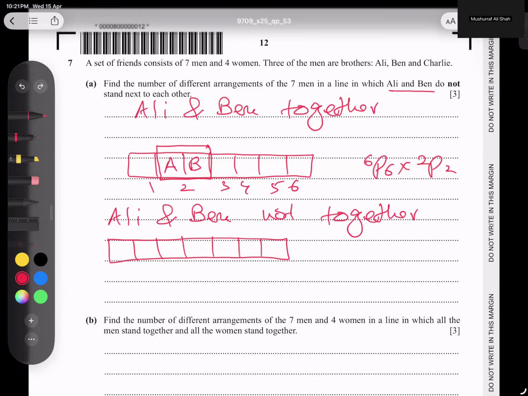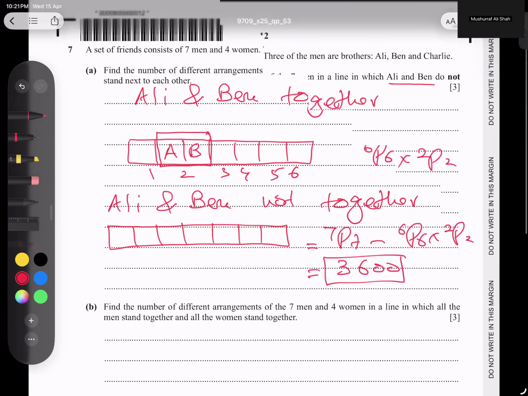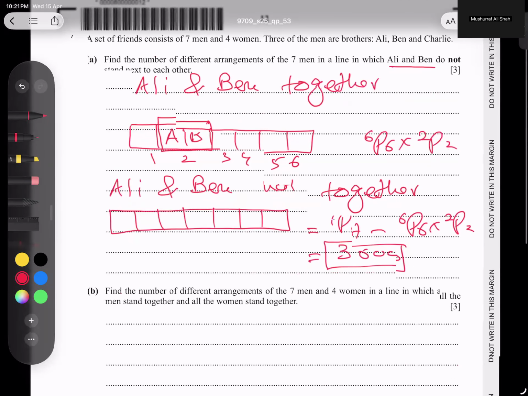So it means 7P7. I will not waste time. Okay, anyway, no problem, I made it already. So 7P7 minus 6P6 into 2P2. It is very clear, and the answer turns out to be 3600. I hope the concept is very clear. Now let's go for the next part.